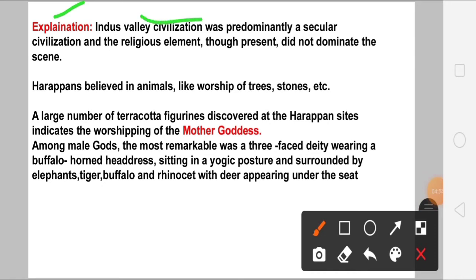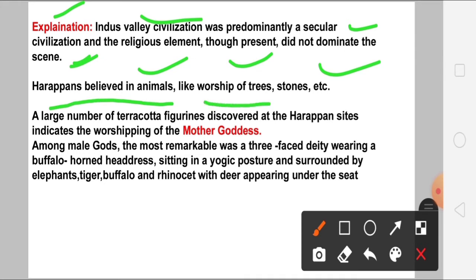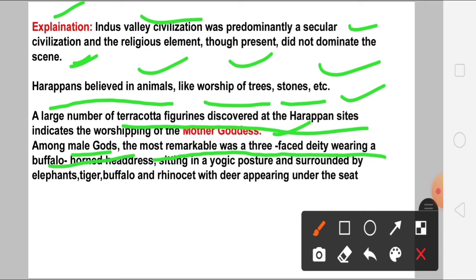So here the Indus Valley civilization was predominantly a secular civilization, and the religious element, though present, did not dominate the scene. Harappans believed in the worship of animals, trees, stones, etc., and a large number of terracotta figurines discovered at the Harappan sites indicate the worship of the mother goddess. Even the female deities were given great importance here. Among the male gods, the most remarkable was a three-faced deity wearing a buffalo horn headdress, sitting in the yogic posture and surrounded by elephant, tiger, buffalo, and rhinoceros, with deer appearing under the seat.